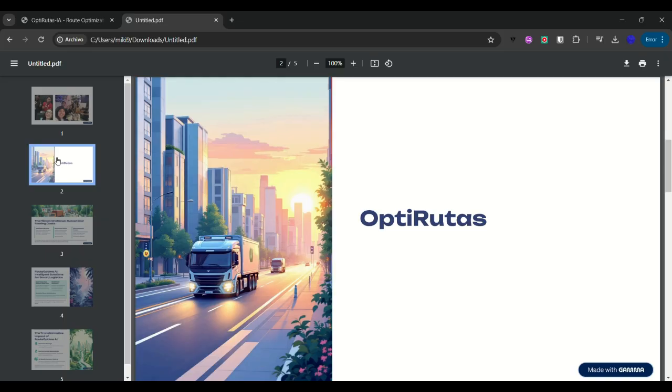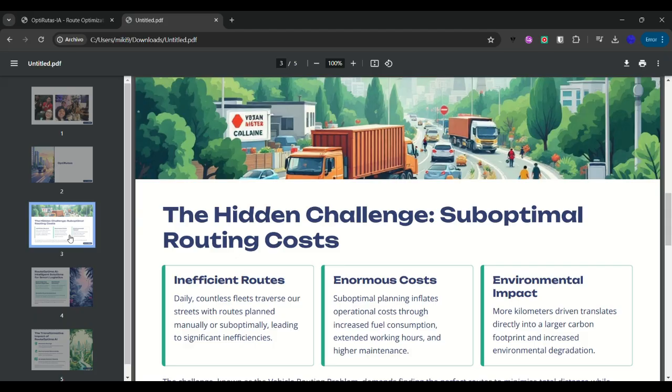Every day, fleets of trucks travel our streets, but have we ever wondered if their routes are efficient? The reality is that manual or suboptimal planning generates enormous costs: more fuel, more working hours, and above all, a greater environmental impact. The challenge, known as the vehicle routing problem, is to find the perfect set of routes to minimize the total distance traveled, while respecting constraints like truck capacity and operational time windows. Solving this efficiently means saving money and reducing emissions, and that is the mission of our project.